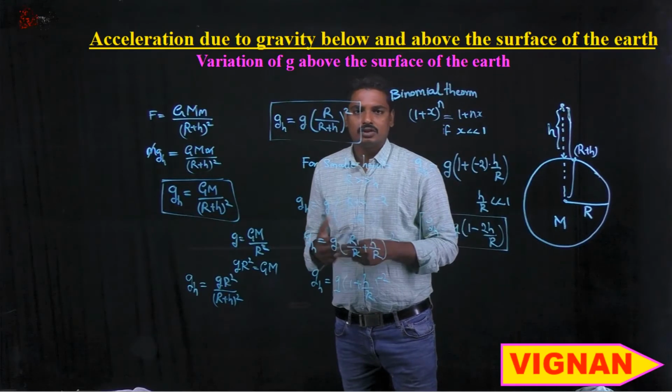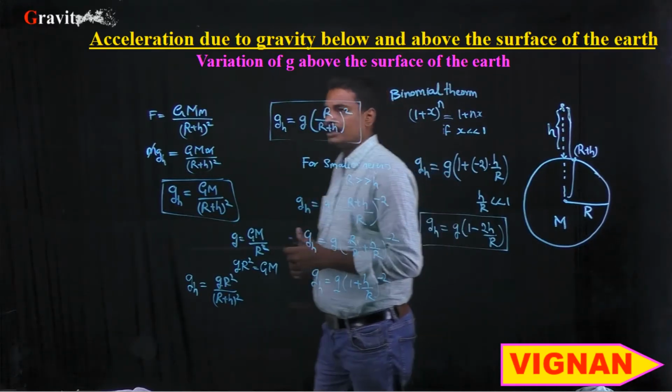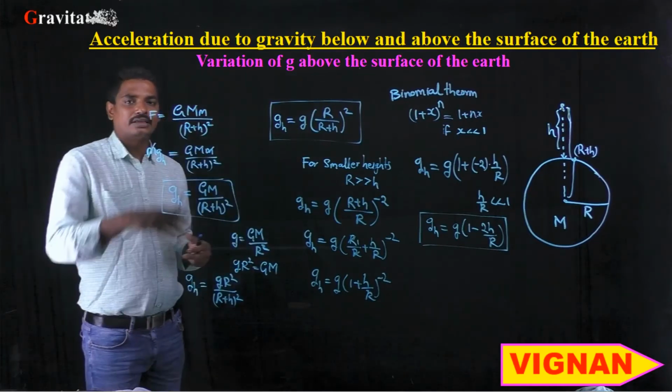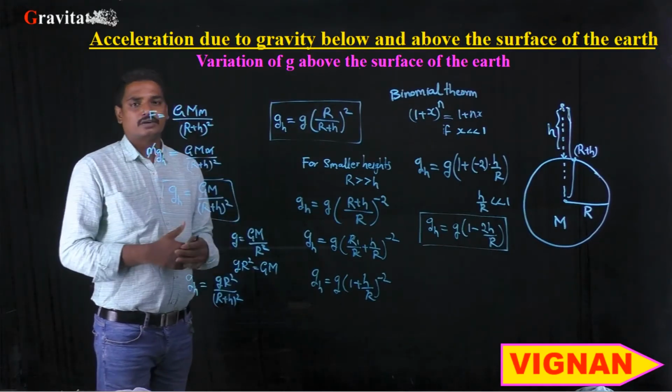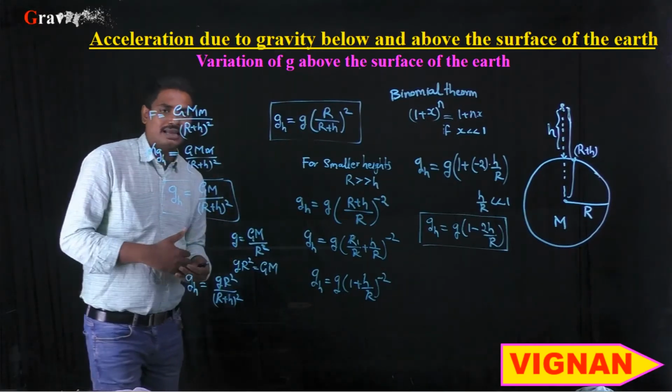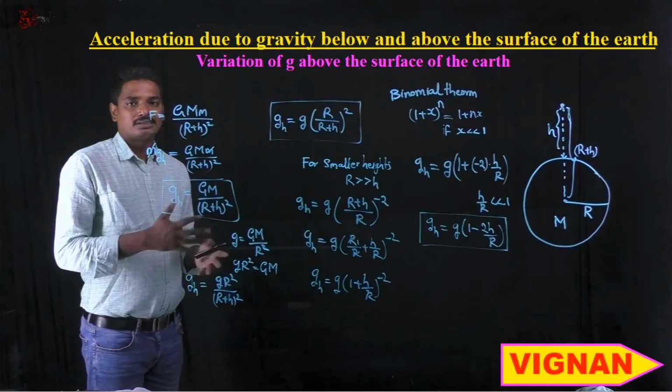Okay, so this is the topic regarding the value of acceleration due to gravity at a height h from the surface of the planet. By using these mathematical expressions, we can calculate the value of acceleration due to gravity.